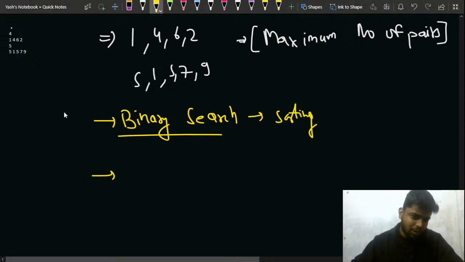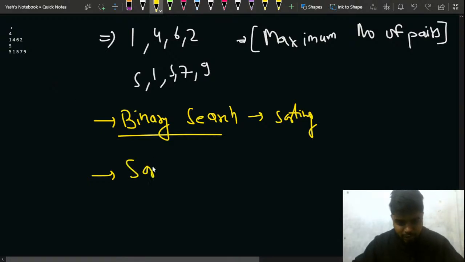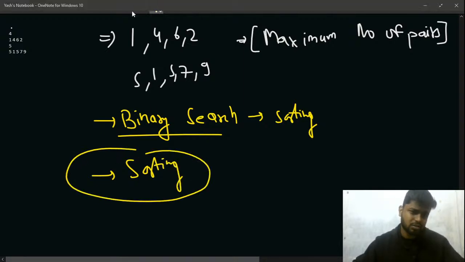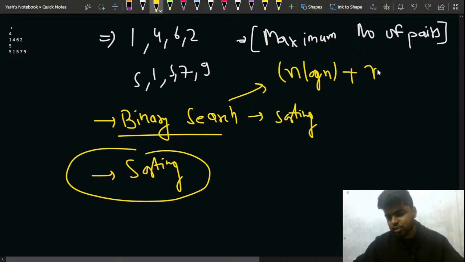But here, since you want the differences to be as small as possible, in one of the previous videos we had discussed that to want the elements to be minimum, you sort them in ascending order, right? So here you can apply sorting and binary search. When you apply a binary search, the overall time complexity, because you are sorting, will be order of n log n, and after that for each of the n, log m.